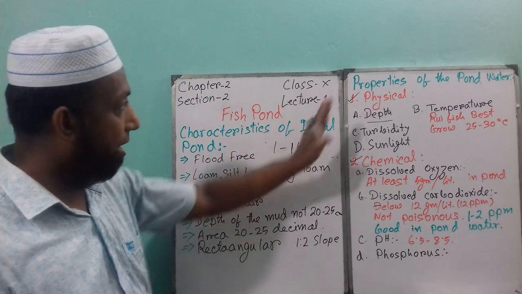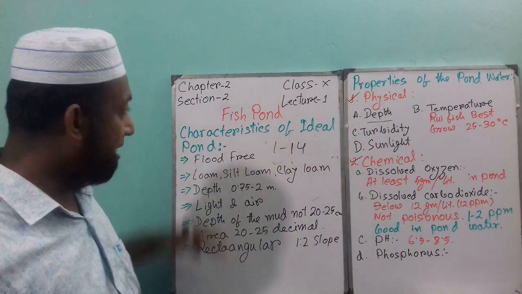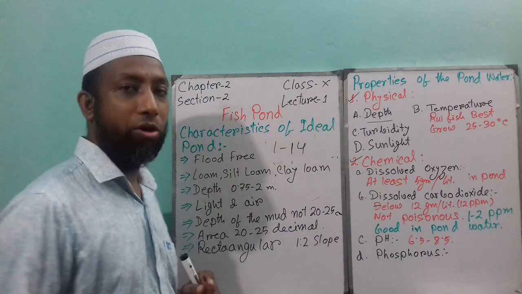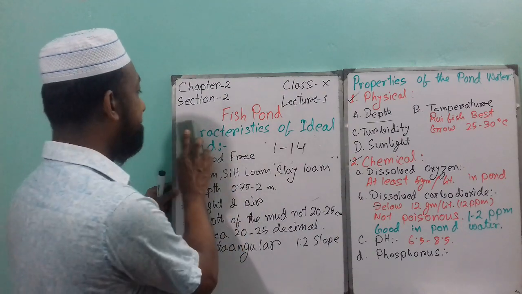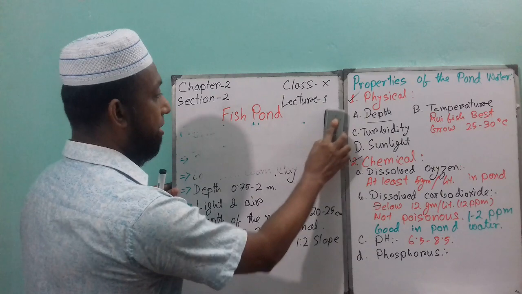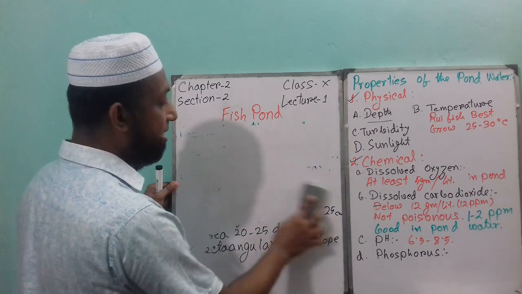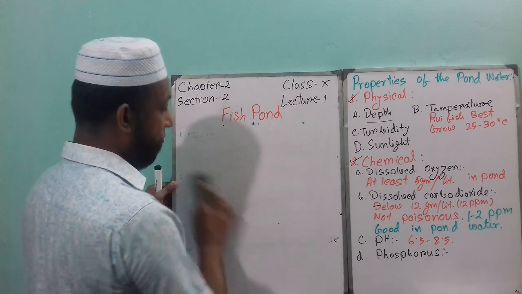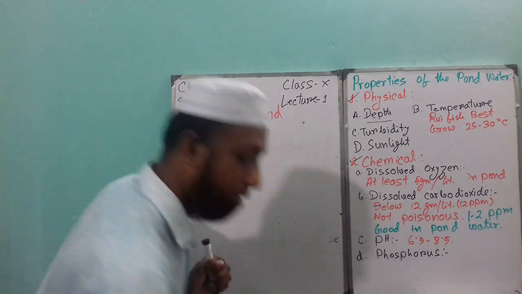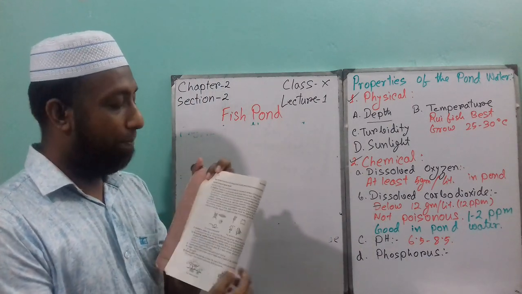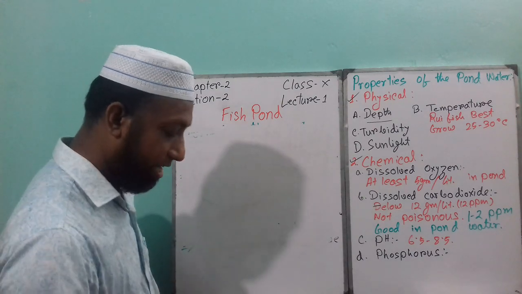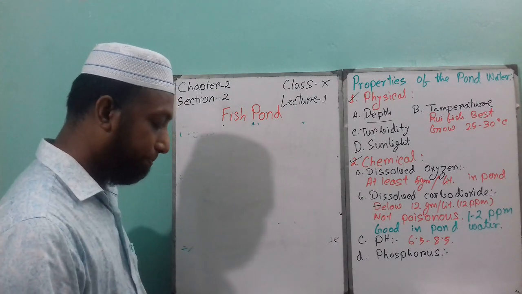So these are the properties of the pond water and characteristics of an ideal pond. Now I'll discuss one important topic, which is plankton. So what is plankton? If you go to your book, page number 46, you can find the plankton. So what is plankton? Plankton is